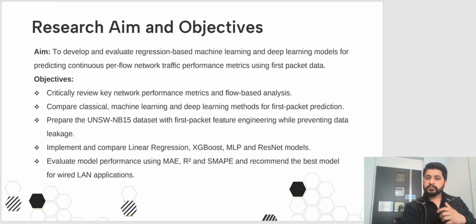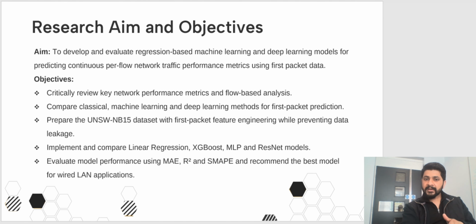This research aims to develop and evaluate regression-based machine learning and deep learning models for predicting continuous per flow network traffic performance metrics using first packet data. To achieve this, there were five objectives. First, critical review of key network performance metrics and flow-based analysis. This means I look at key performance indicators like packet count, total bytes, and flow durations to understand what actually matters for network performance.